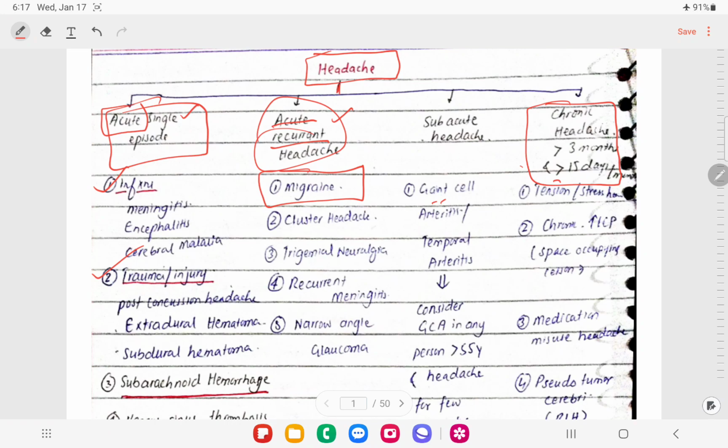So when we talked about migraine, I said that migraine is a very miserable condition, right? There were two theories related to that. One was the vascular theory, and another was the neurogenic theory. There was intracranial vasoconstriction, followed by extracranial vasodilation, right? This vasodilation irritates the dura mater, so the patient will have a pulsatile headache,